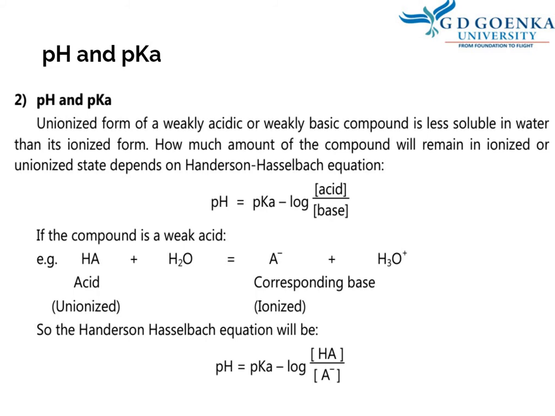So pH is equal to pKa minus log of HA, which doesn't have any charge, divided by the concentration of A minus, that is the concentration of ionized base. Now the square brackets are representing the concentration of HA, the unionized acid, and the square bracket for A minus is the concentration of A minus.